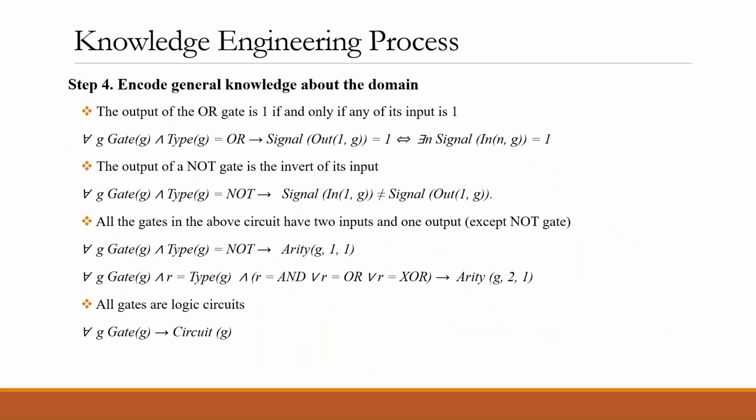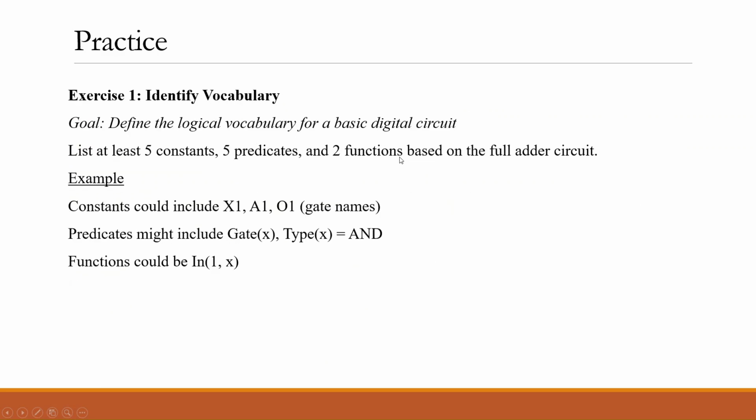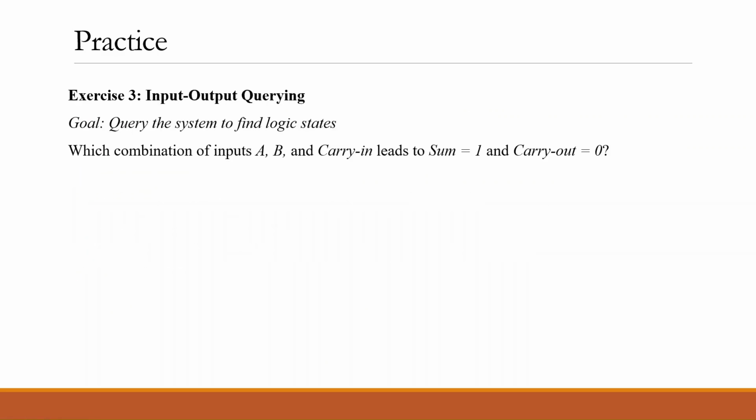Going back to the example, remember that we had an example here for the output of the OR gate. The output of the OR gate is 1 if and only if any of its inputs is 1. For the AND, the output of the AND gate is 1 when all the input signals are 1, okay, as a help for you. And the last exercise, input-output querying.